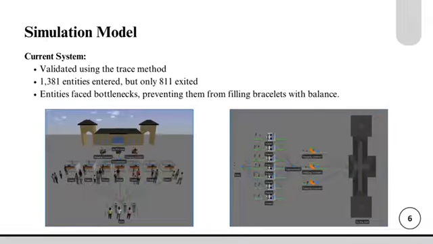For the current method, first it was validated using the trace method. The entities were tracked from entering to leaving the system. So 1,381 entities entered, but only 811 exited, meaning they faced bottlenecks that prevented them from moving to the charging counters.